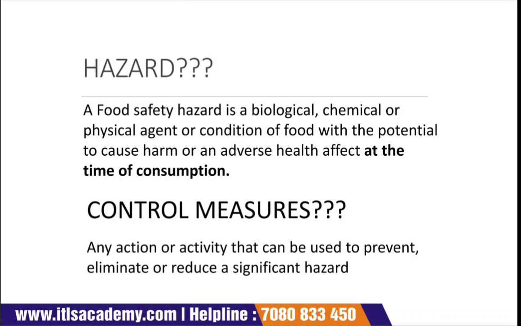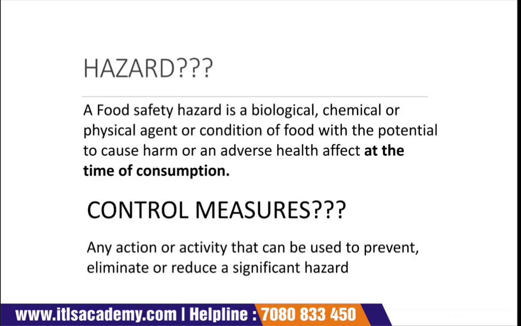So what is a control measure? Any action, activity, or step that can be taken to prevent, eliminate, or reduce a significant hazard is known as a control measure. If a food has a physical hazard, what preventive measure can you take to avoid it in a particular food item?